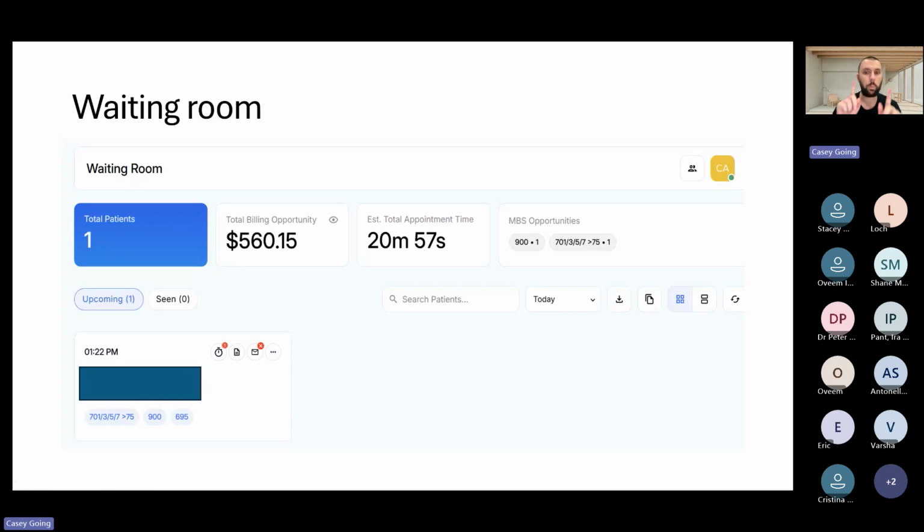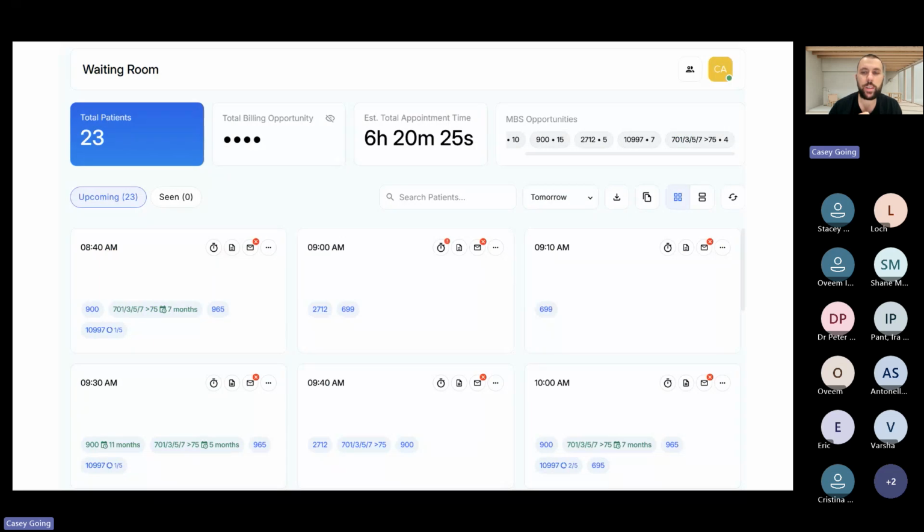And then with this one single patient, we can see that their estimated total appointment time is about 20 minutes. That's how long they've spent the previous couple of appointments. So what we do is we get the average of their last appointments and then just display that to you. Easy to see with one patient, of course, one patient, 20 minutes. That sounds about right. If you've got lots of patients, what we do is we sum the values. So you can see here that with a waiting room of 23 patients, you have your billing opportunities, which we've now got the hide.